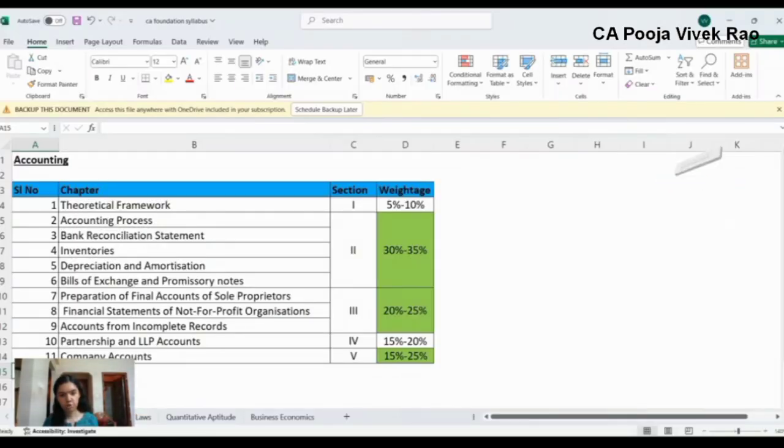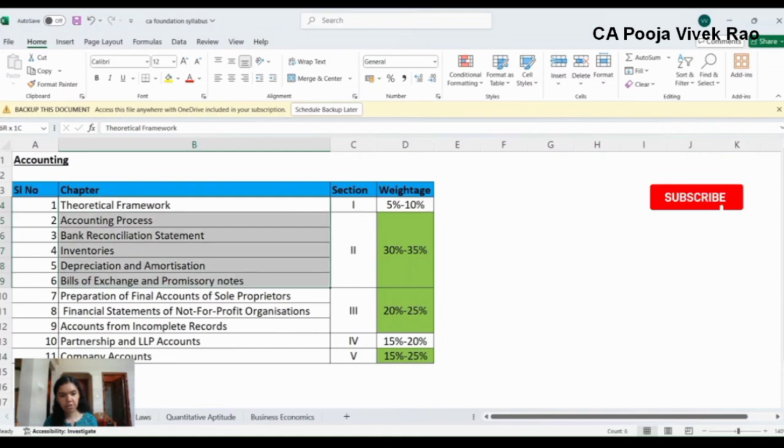Now coming to the order in which you should be studying. For accounting, there are 11 chapters in total. Chapters 1 to 6 are your basic concepts: theoretical framework, accounting process, bank reconciliation statement, inventory, depreciation and amortization, and bills of exchange. You can study these basic concepts first. Out of these, chapter 2 to chapter 6 contain the highest weightage, that is 30% to 35%.